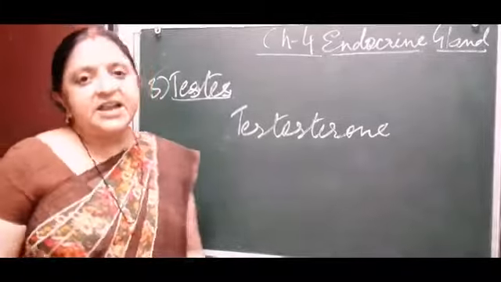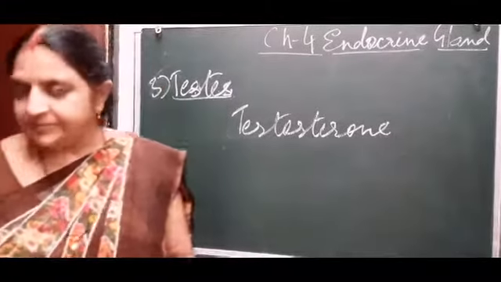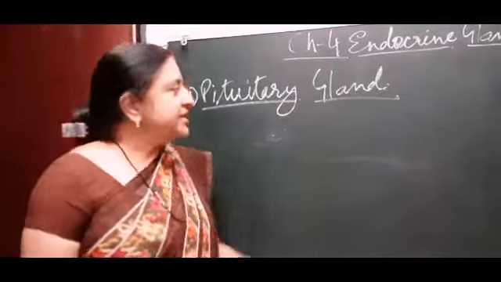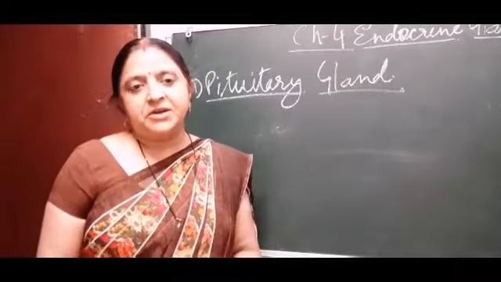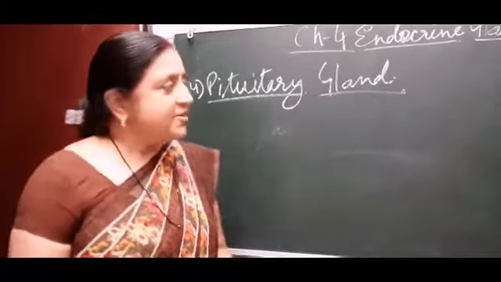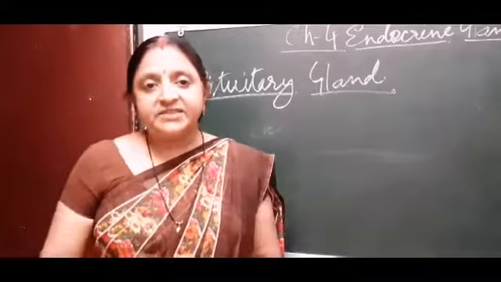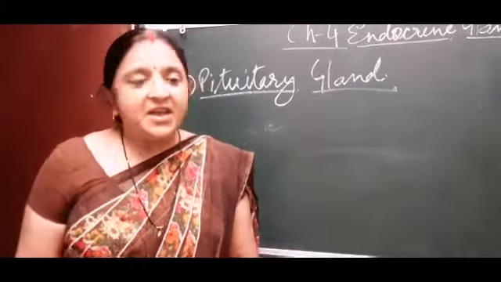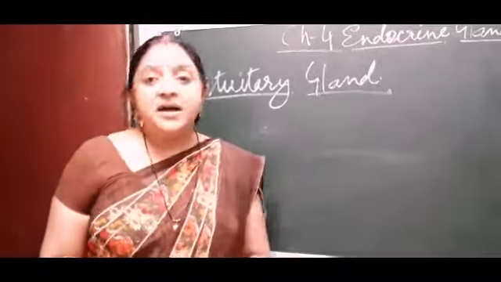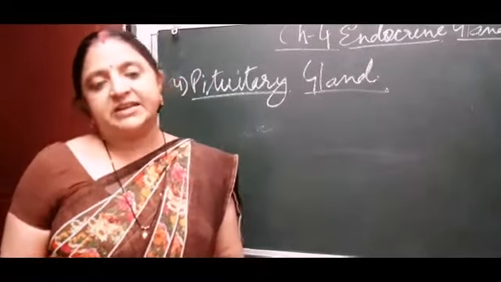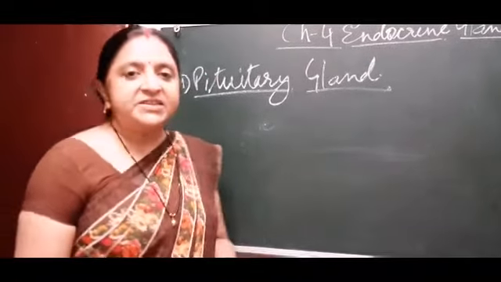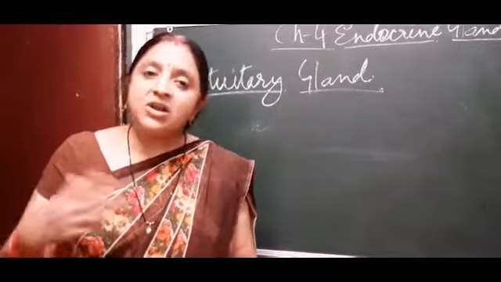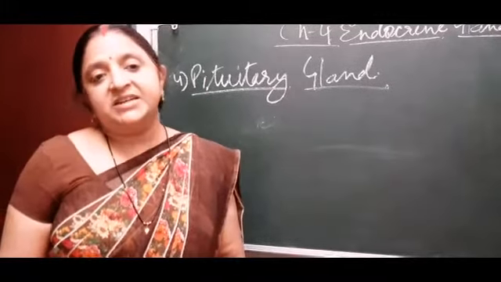Now the next gland is the pituitary gland. The pituitary gland is a very small, pea-sized gland found in the central part of the human brain, and it is also called the master gland. Why is it called the master gland? Because it controls all other endocrine glands by its secretion.